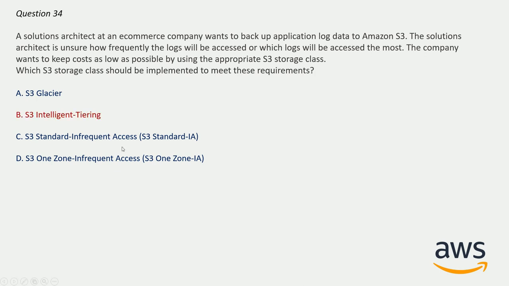So why is this the correct answer? The keyword here is unknown workload, because the solution architect is unsure of how frequently the logs will be accessed. So unknown workload is the keyword here. When you are not sure about the pattern that will be followed, and how the content in Amazon S3 will be accessed, then S3 Intelligent-Tiering is always the best option. So option B will be the correct answer here.